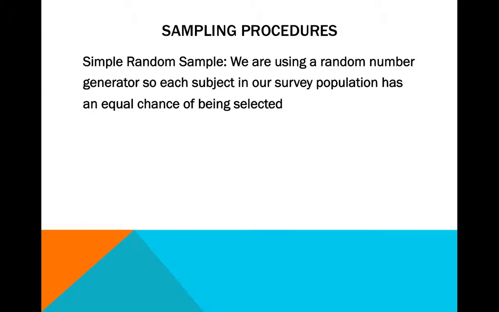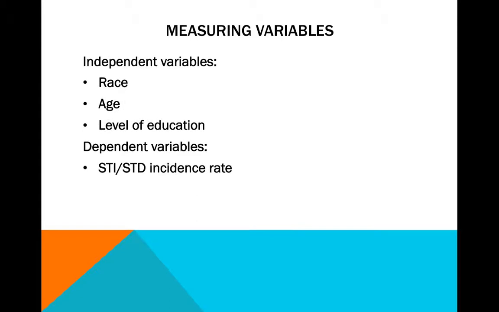We chose a simple random sample for our sampling procedures because we are using a random number generator, so each subject in our survey population had an equal chance of being selected. Our independent variables, which are measured through a survey because they are nominal data, are race, age, and level of education. Our dependent variables, which are measured through statistics obtained from the County of San Diego health data, which is ratio data, are STI and STD incidence rates.